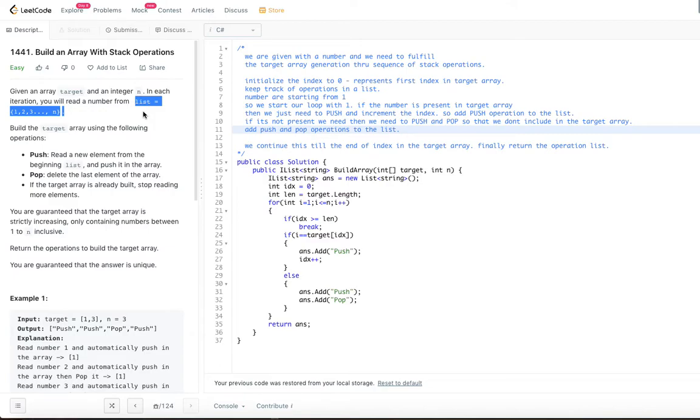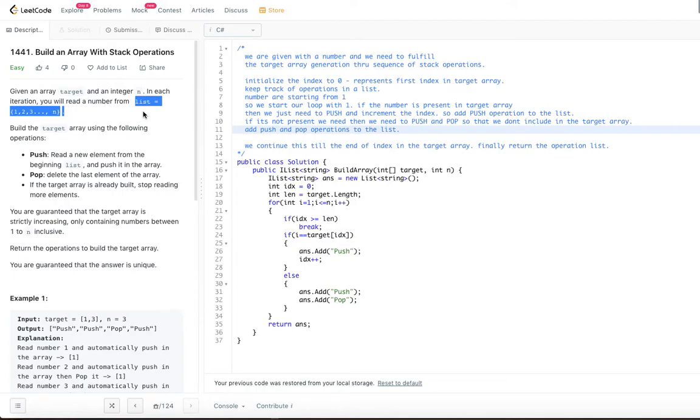So if the target array is already built, what we essentially have to check is: do some operations and check whether the target array is the same as the array that we have built. If so, we just stop doing the operations. Otherwise we have to continue. So those are the two operations that we need to do, and return the sequence of operations needed in order to build the target array.